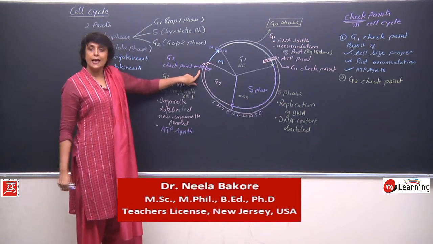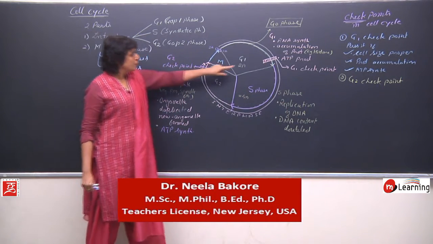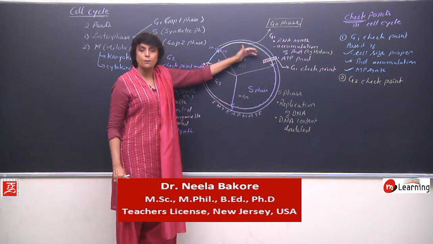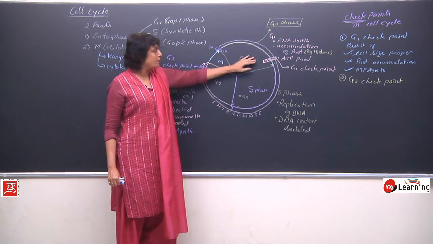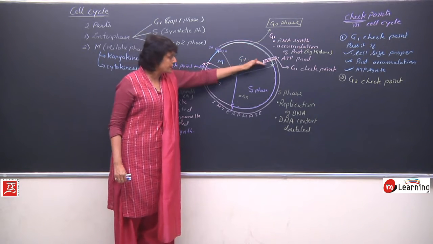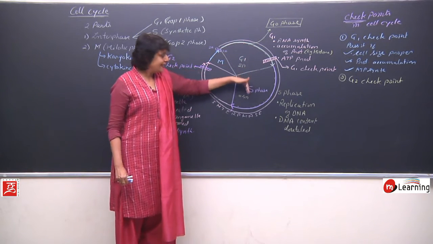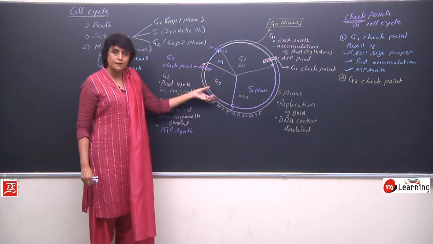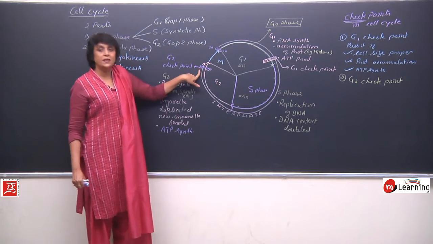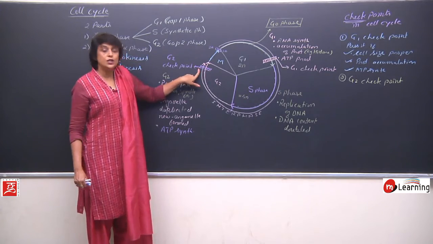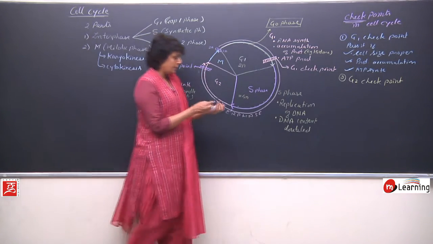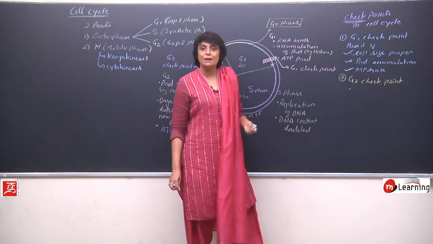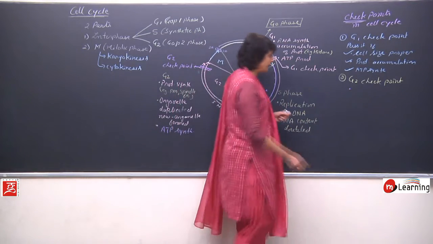Up till now, what has happened after the first checkpoint? First checkpoint crossed, that means everything is done. Cell size is proper, protein accumulation is proper, ATP accumulation is also proper, the cell comes into S phase, DNA replication takes place, it comes into G2, more protein is synthesized, everything done. What is being checked here? At the G2 checkpoint, the points which are checked: is DNA replication proper and complete?